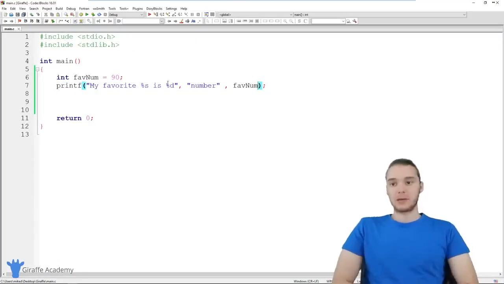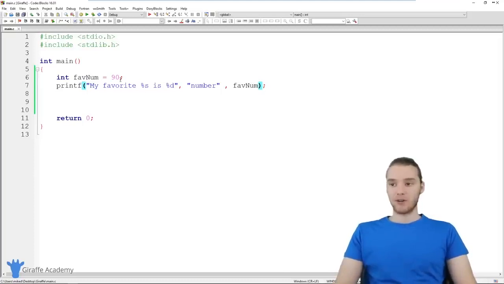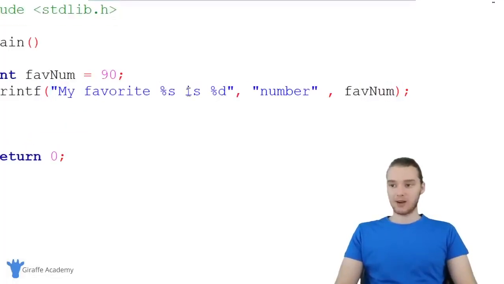So that's the basics of using printf. This is a very awesome tool that we can use. printf is basically just used for us to find out information. When we're running our programs, a lot of times we're going to want to be able to get some information about what's going on, about what they're doing, and printf can allow us to do that. So don't be afraid to use these different format specifiers. Like I said, %s, %d, %f, those are all sort of the common ones.